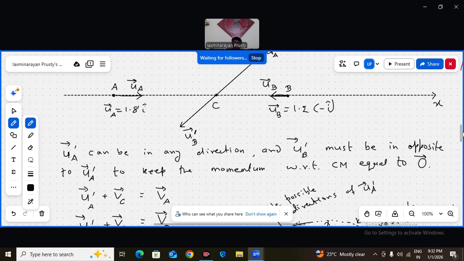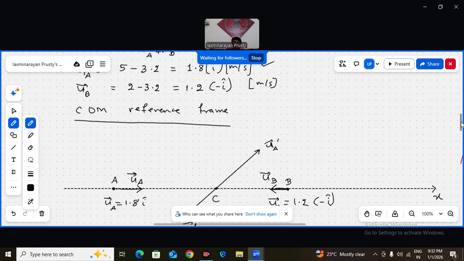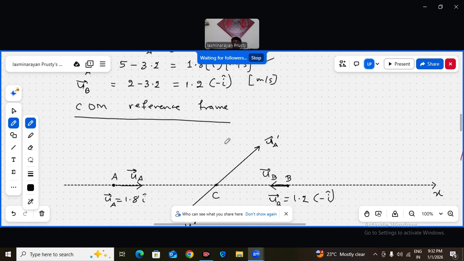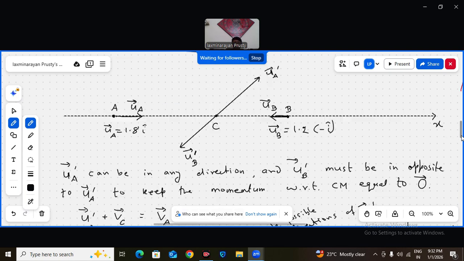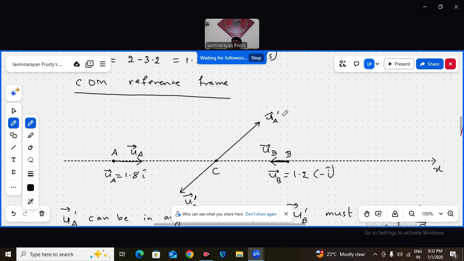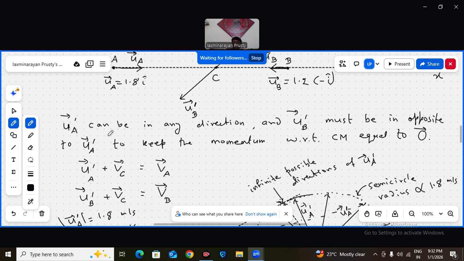So you may ask, why this direction? Why not this direction for UA dash? Yes, that is possible. Then UB bar will be in the opposite direction. So there are infinite possible directions for UA dash as well as corresponding UB dash. That's what I'm writing here. So UA dash can be in any direction and UB dash must be in the opposite direction to UA dash to keep the momentum with respect to CM equal to 0.